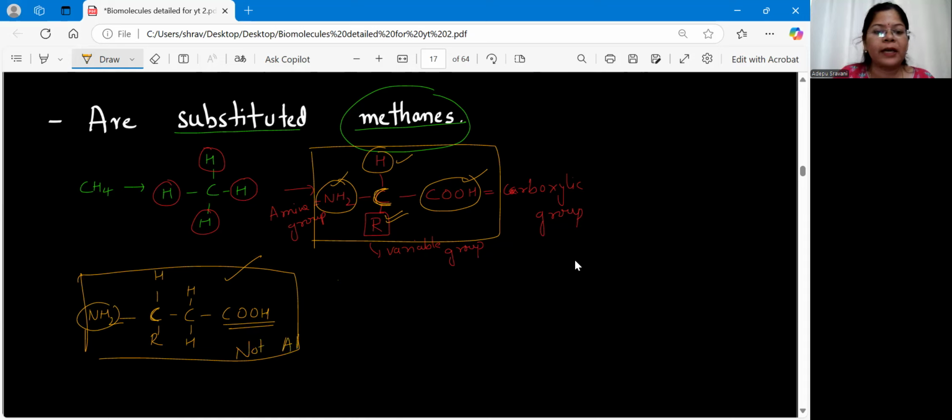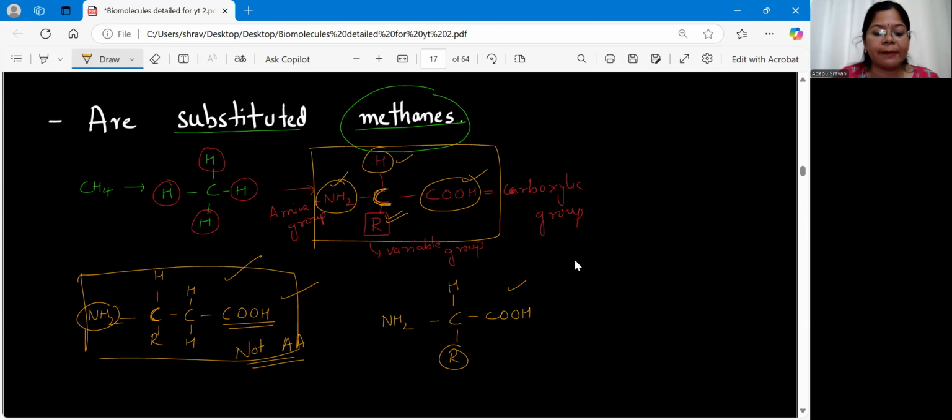Please remember, an amino acid is a structure wherein one carbon is attached to both the carboxylic as well as the amine group and the hydrogen, and only the fourth hydrogen is replaced by the R group. Clear? You should not get confused between this and this in the exam.